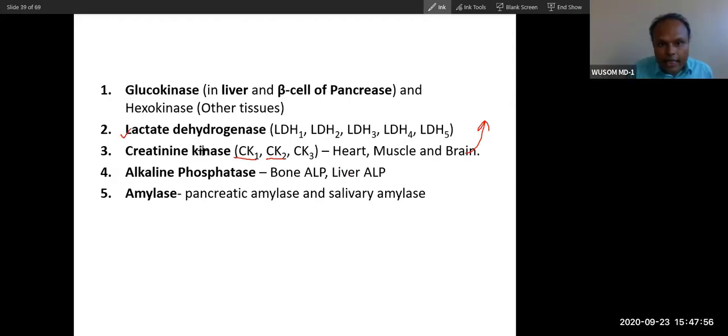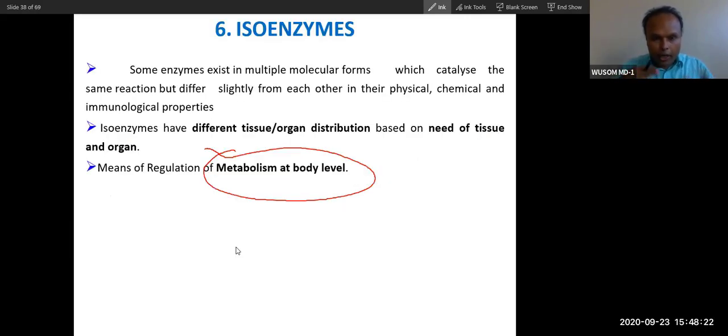You can see lactate dehydrogenase has 5 isoenzymes. They are distributed among the tissues. Creatine kinase has 3 isoenzymes. They are distributed among the tissues. 3 different tissues have 3 different isoenzymes. Alkaline phosphatase has 2 different isoenzymes. Amylase has 2 different isoenzymes, in pancreas and salivary gland, a different type of amylase in each. So these are isoenzymes. Isoenzymes help the body's tissues interact with each other in terms of metabolism.